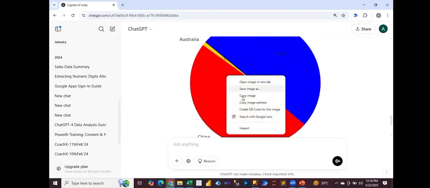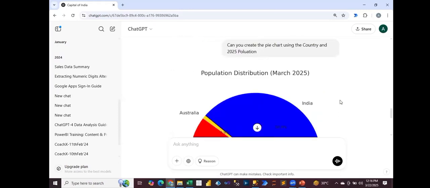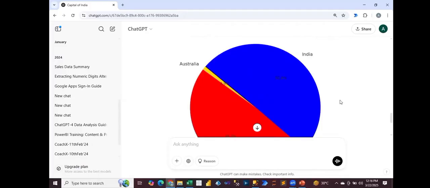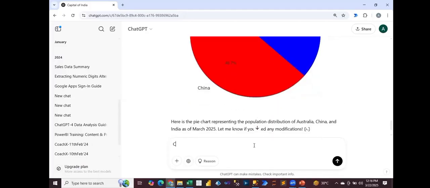Now, this image you can save, or you can copy this image and paste it anywhere, right? And you can change the color of this. If I say, change the slice color of India to light green.